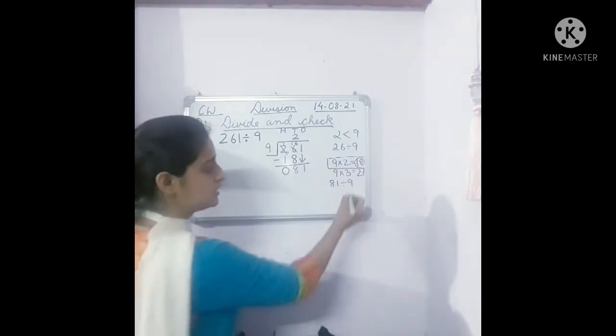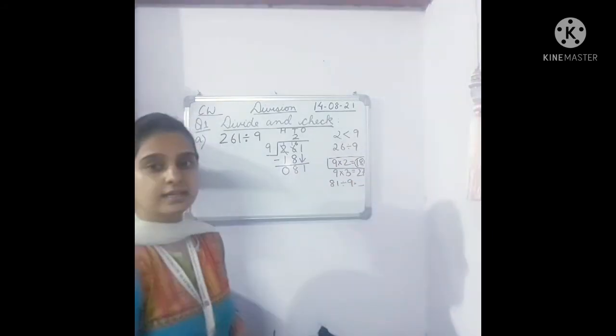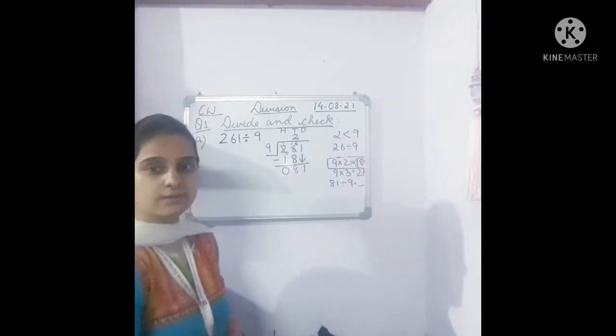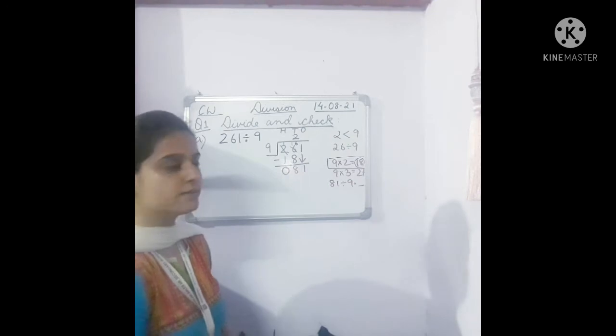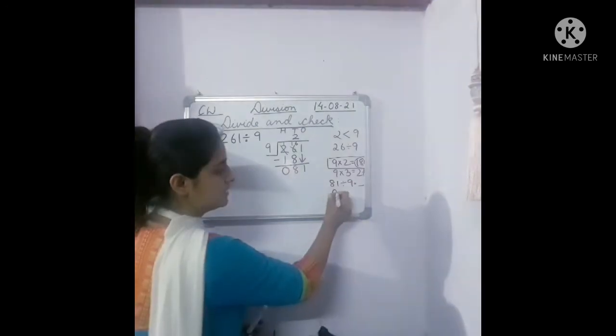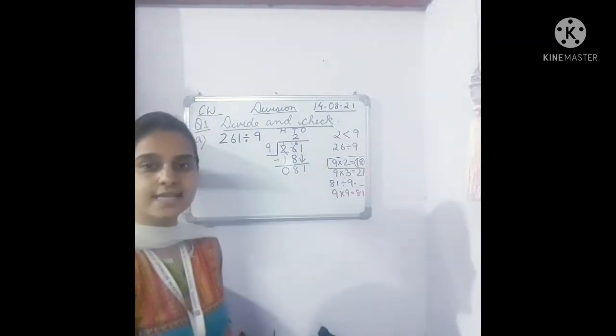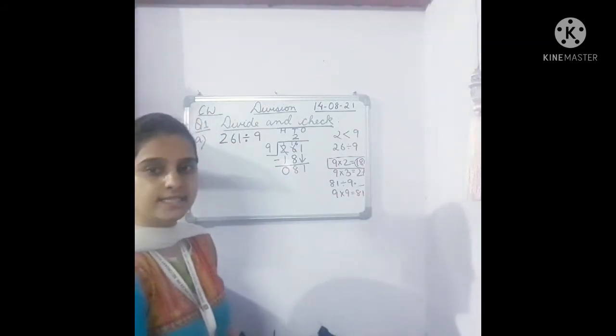So children, for this you have to see the table of 9, whether 81 comes or not. Just think over it. Yes, it comes. 9 nines are 81. 9 times 9 is your 81.